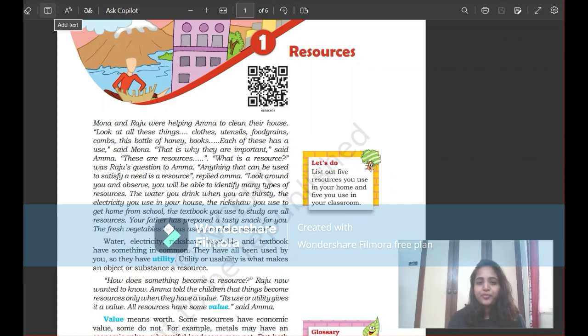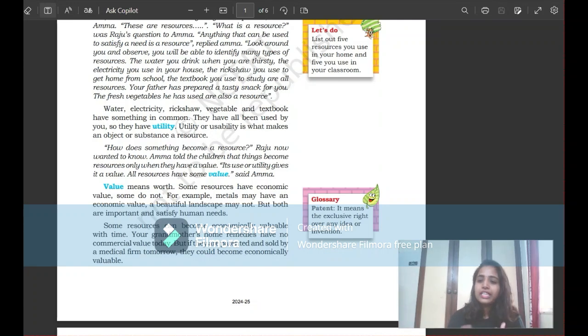So let's begin. We have water, electricity, rickshaw, vegetable and textbook. Something is common in them, right? We are using them. Water we are using for drinking and for everyday life, whatever things we are doing. Even electricity we are using. Rickshaw we are taking for communication, to go from one place to another place. Vegetable we are using as food, and textbook we are reading. Right now we are reading a textbook, right?